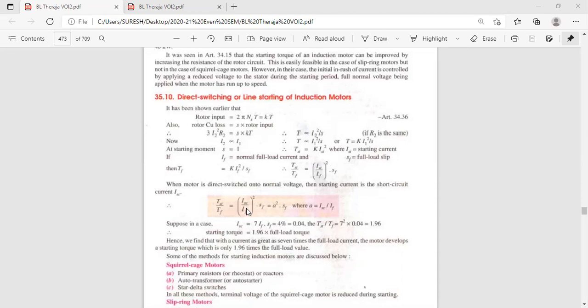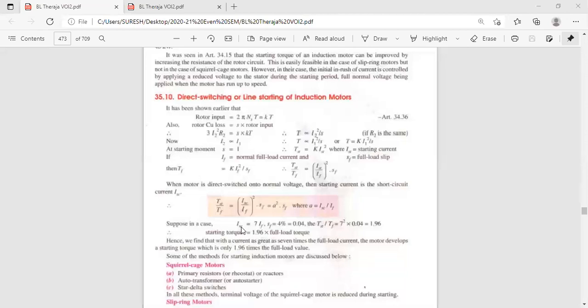After substituting, let us take A is equal to ISC by IF. They are simplifying the equation by defining one term, A, as ISC by IF. So ISC by IF squared is A square, and the ratio becomes A square into SF. Now here, they are taking ISC equal to 7 times IF.